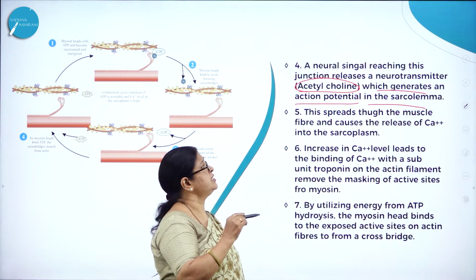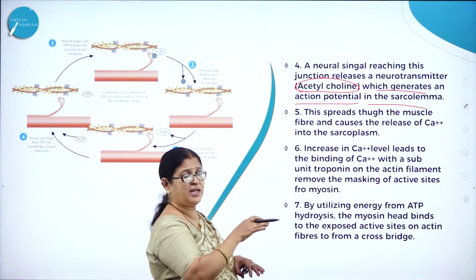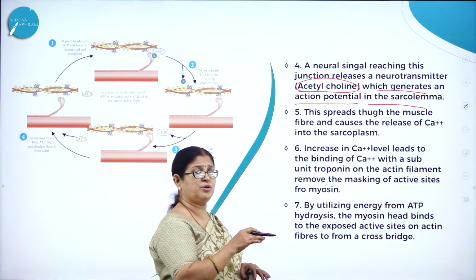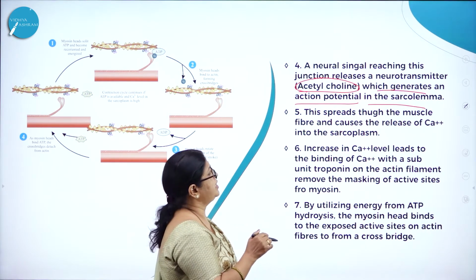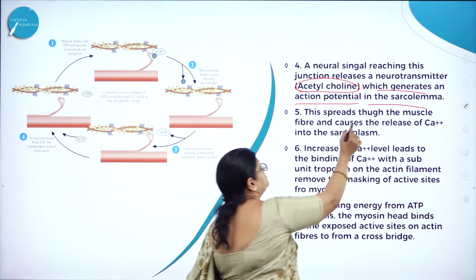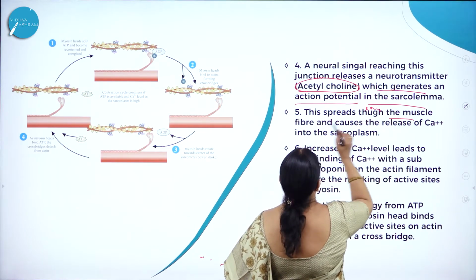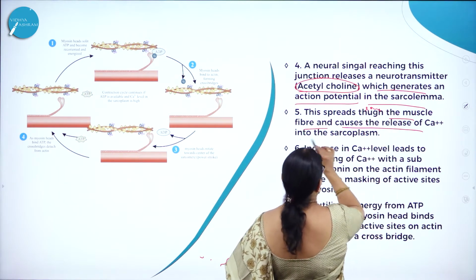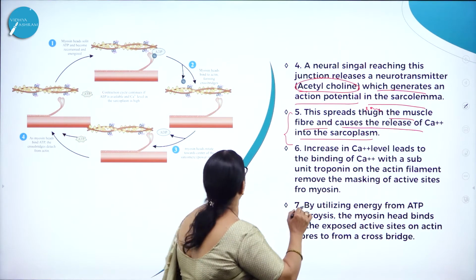This signal that is transmitted through the neurotransmitter acetylcholine spreads through the muscle fiber and causes the release of calcium ions into the sarcoplasm.